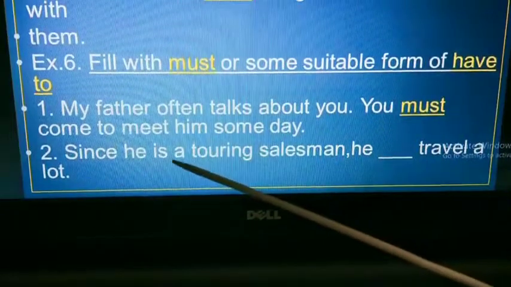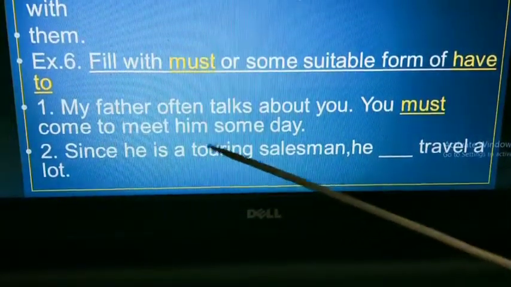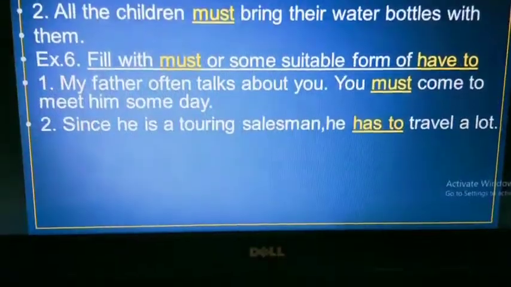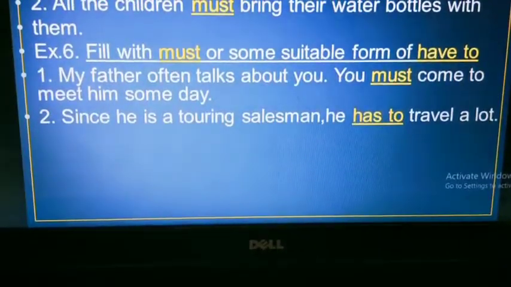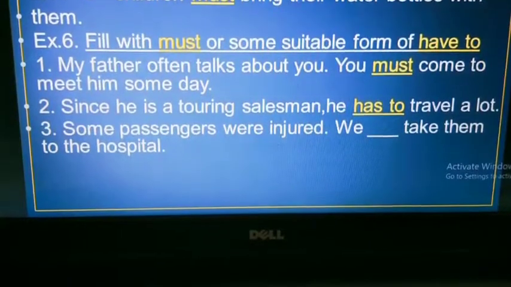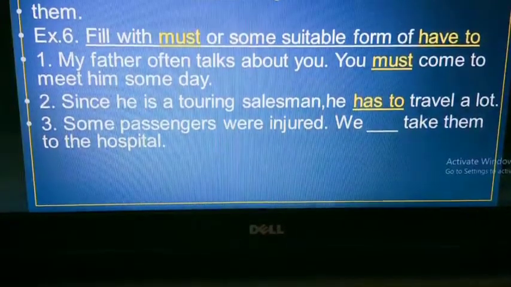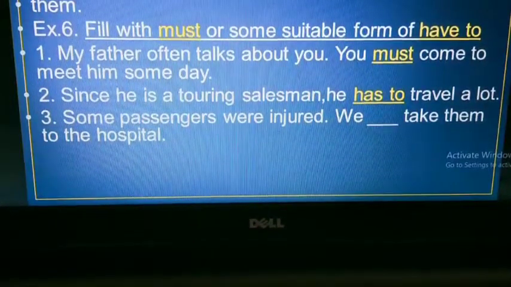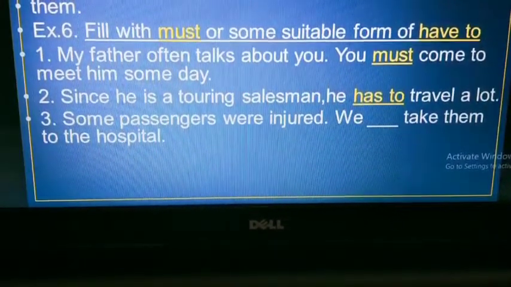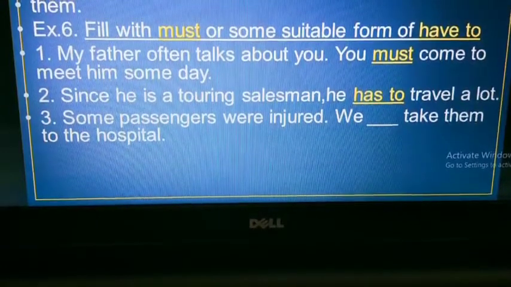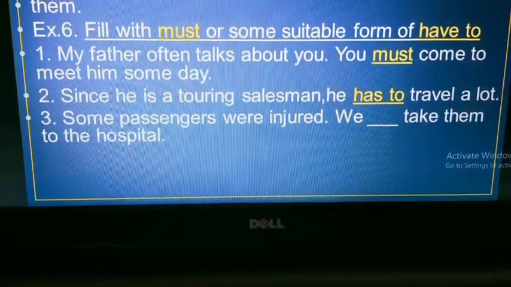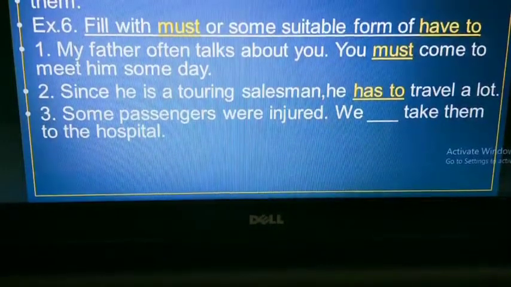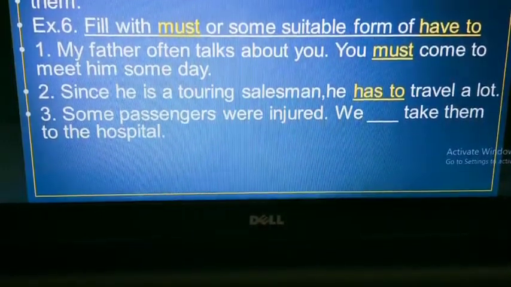So here this is present tense also. He is, so has. Since he is a touring salesman, he has to travel a lot. Now next one: some passengers were injured. We dash take them to the hospital. Were injured is in the past. So yes, compulsion also is there. Some passengers were injured. We had to take them to the hospital.